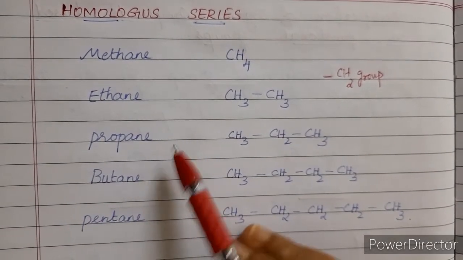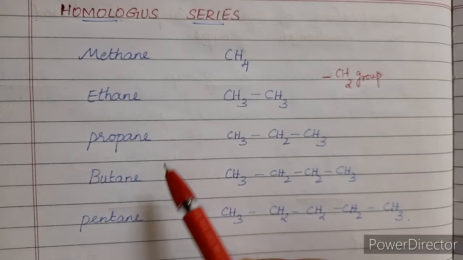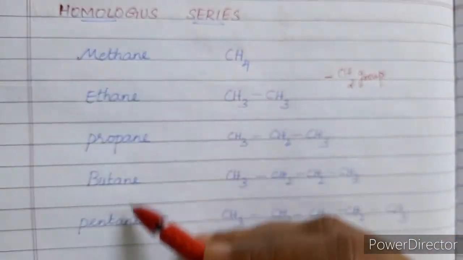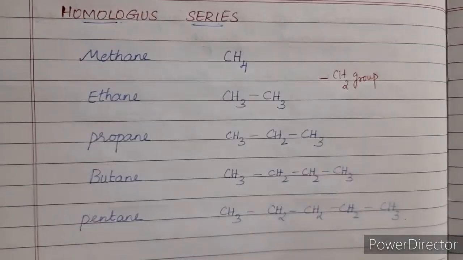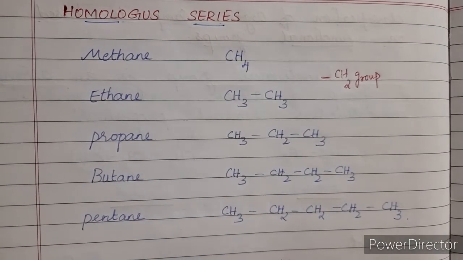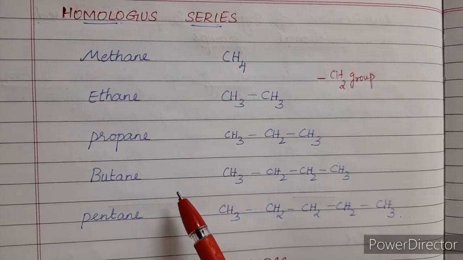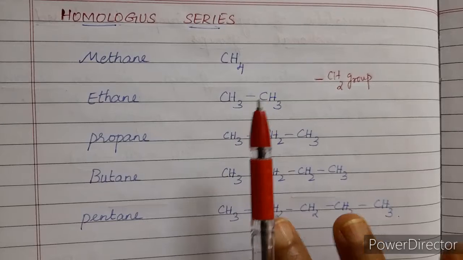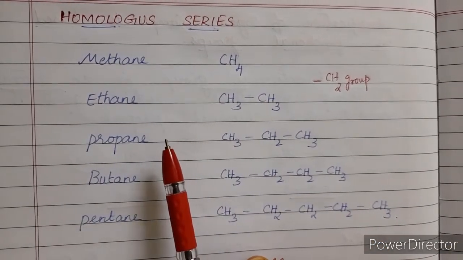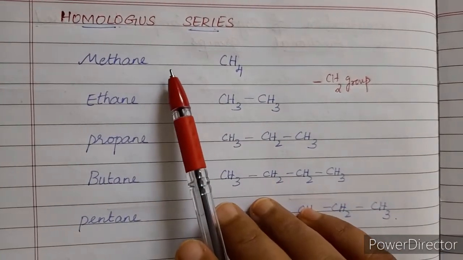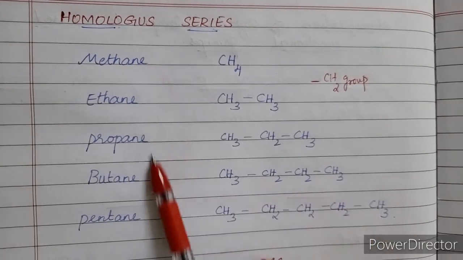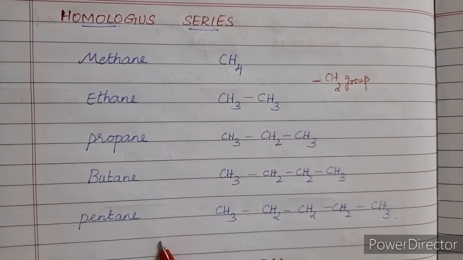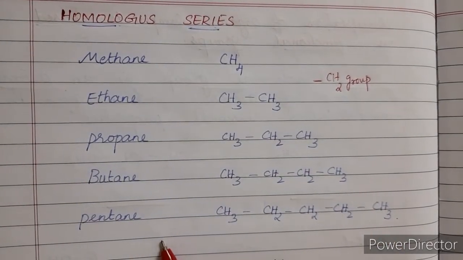And the members of each homologous series, you'll see, have a gradation in the physical properties with respect to the increase in the carbon atoms, or you can say the increase in the molecular mass. The chemical properties will be very similar, more or less the same, and all the members can be prepared by a common method. Now if I want to prepare the members of this homologous series, I can use a common method to prepare all these compounds. So these are the characteristics of the homologous series.